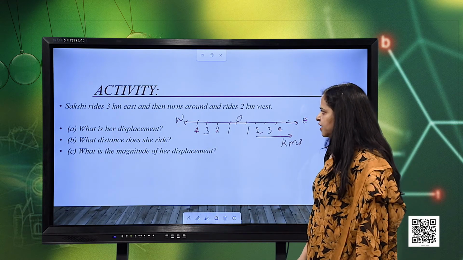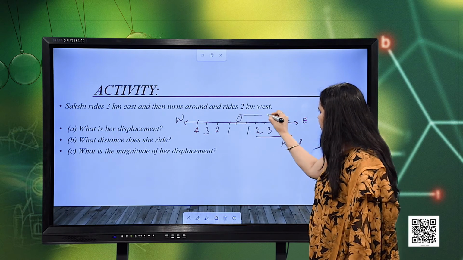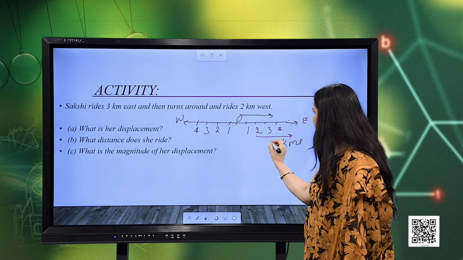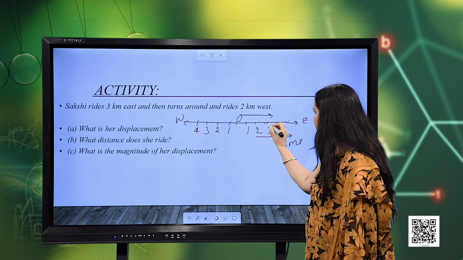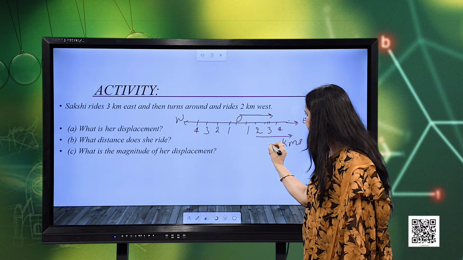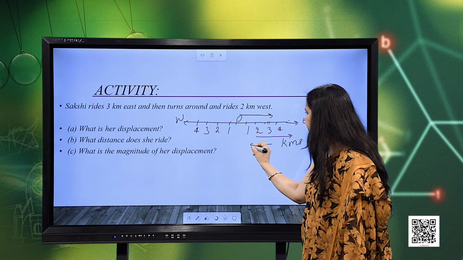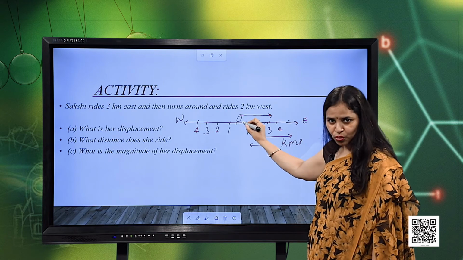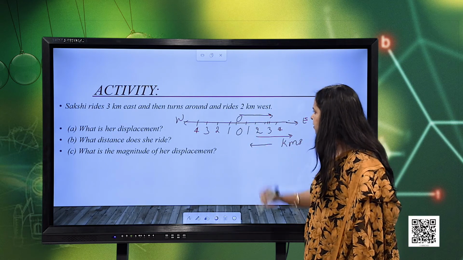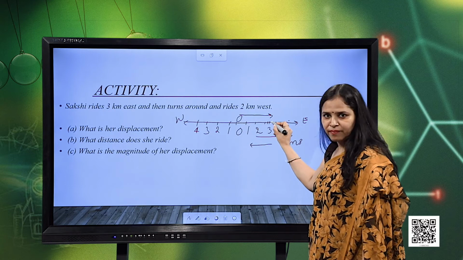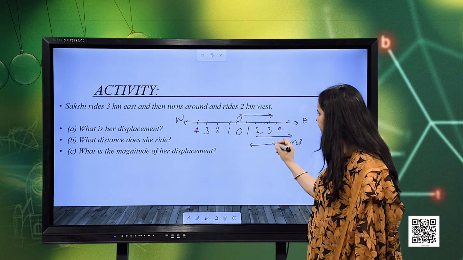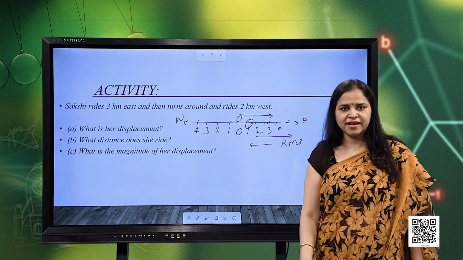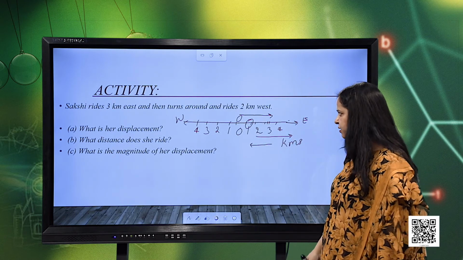Now, Sakshi rides 3 kilometers due east. So, she rides 3 kilometers in this direction and then returns and rides 2 kilometers west. So, from here she takes a turn and returns 2 kilometers. So, starting from O, the 0 mark, she reaches the 3 kilometer mark and then returns back to the 1 kilometer mark, in the positive direction only, the east direction.